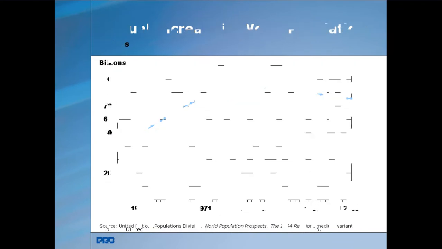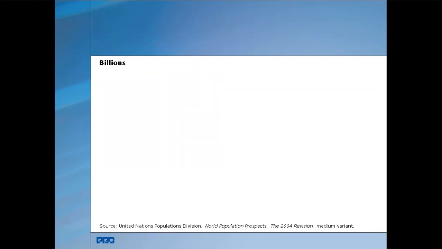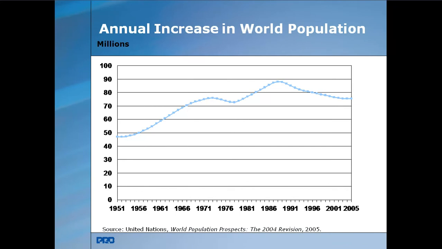And if you see the annual increase in the world population, from 1951 to 2005, it has been increasing, as given by the United Nations.